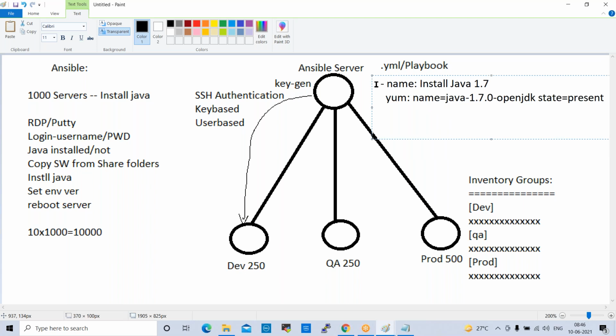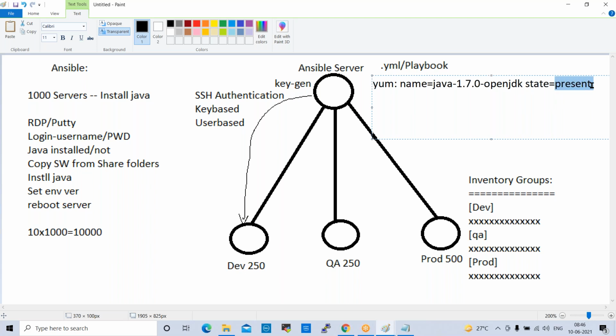The version: what is the version we are going to install? This is for our understanding and is not required basically. So this is the actual script to deploy Java: name equal to java-1.7.0-openjdk, state equal to present. To uninstall Java, in place of present, we use absent. Fine, so this is the script to deploy Java.